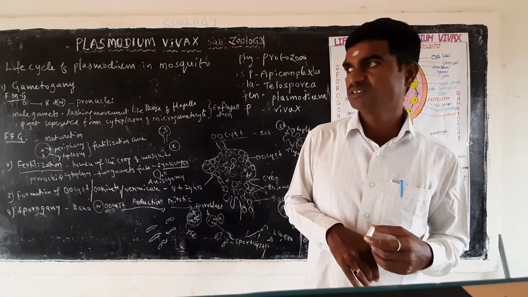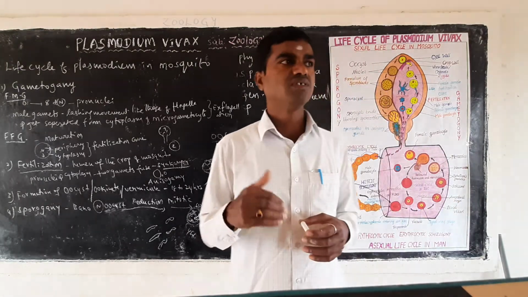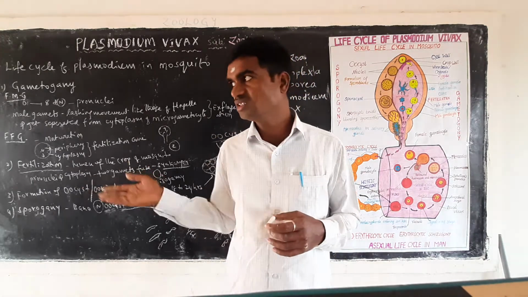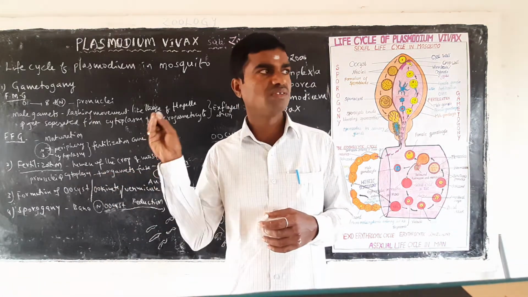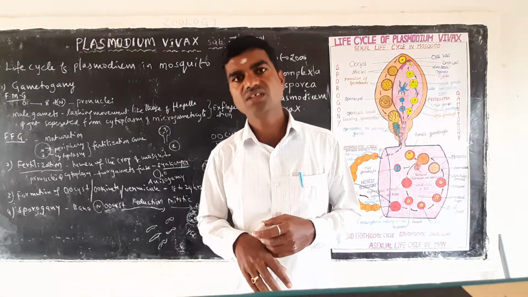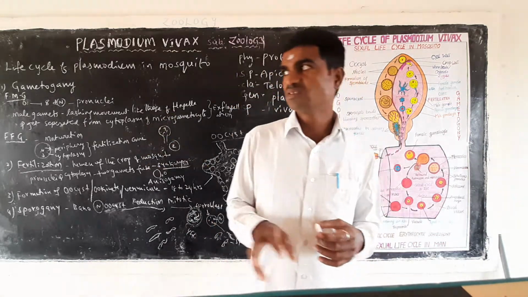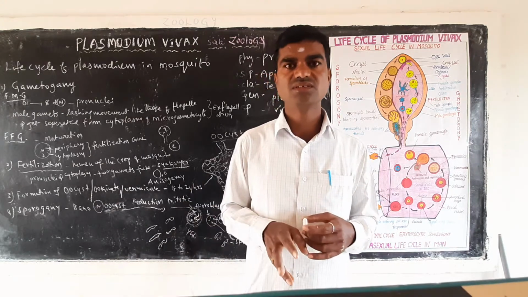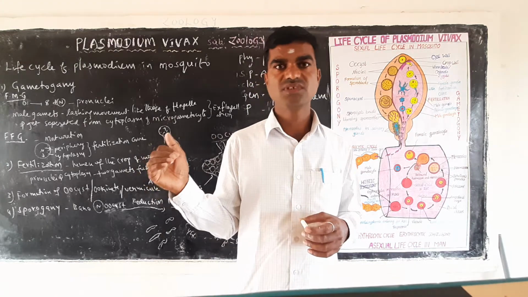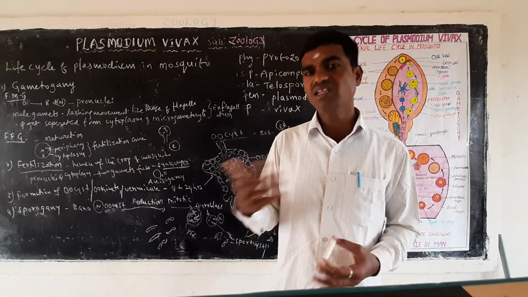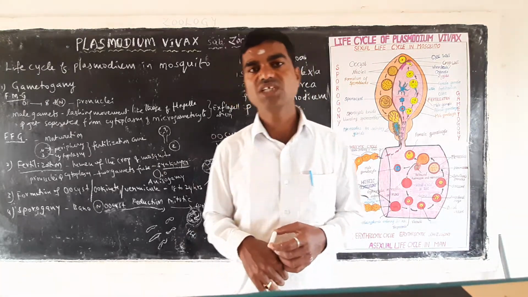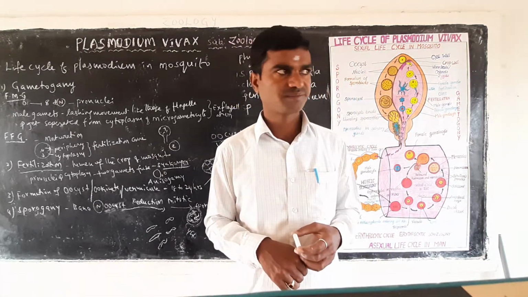And if stored water is there in the surrounding regions or drainages, you have to take kerosene oil and put it in front of our houses, where the drainage water is stored. So these all are the prevention methods for Plasmodium or mosquitoes.